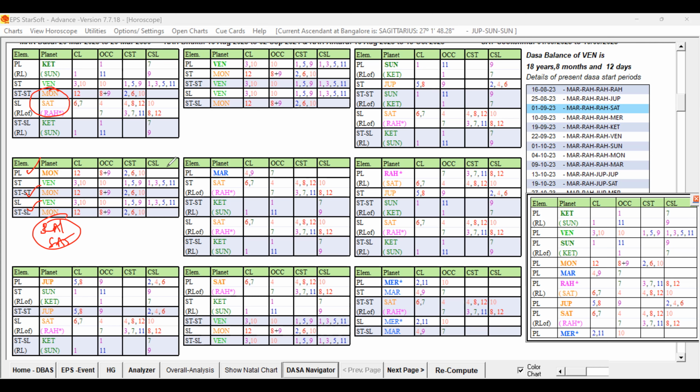Now, under the Moon dasa, which planets are favorable key planets? Venus is strongly playing a role. So the planets which have that Venus in their important levels can favor the marriage.